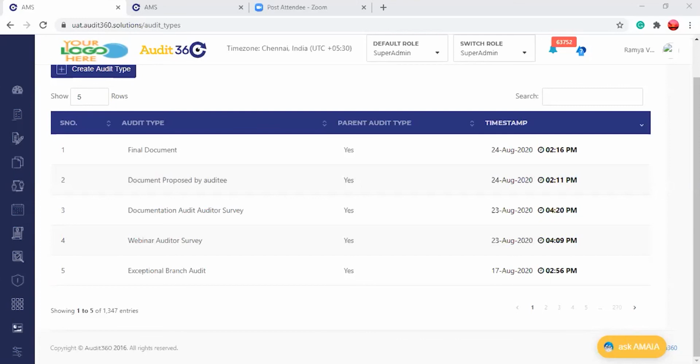So does the auditor review come as a consolidated report? The audit report includes the review comments as well.